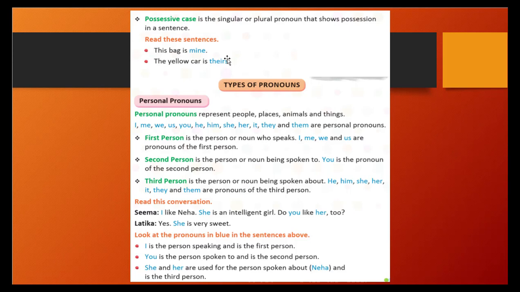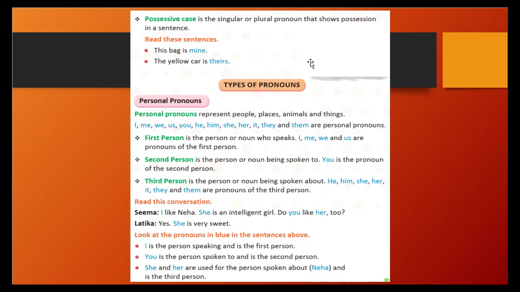The third one is the possessive case. Possessive means showing possession, ownership, right? The possessive case is a singular or plural pronoun that shows possession in a sentence. That time we will use the possessive case. This bag is mine. The yellow car is theirs. See, the bag is mine, you are showing possession, ownership of that bag.